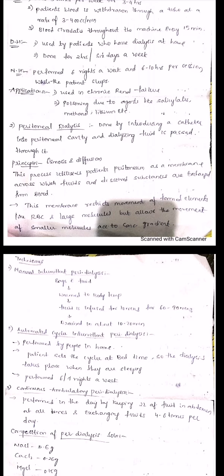Next, peritoneal dialysis. This is done by introducing a catheter into the peritoneal cavity, and dialyzing fluid is passed through it. A catheter is nothing but a small instrument. So it will be introduced into your peritoneal cavity, and the fluid, that is your dialyzing fluid, will be passed through it. Here not only does diffusion play a major role, but osmosis also plays a major role in this process. So the main principle involved in peritoneal dialysis is both osmosis and diffusion.